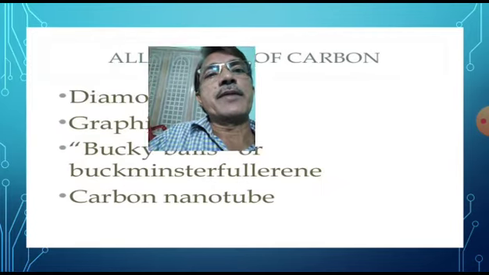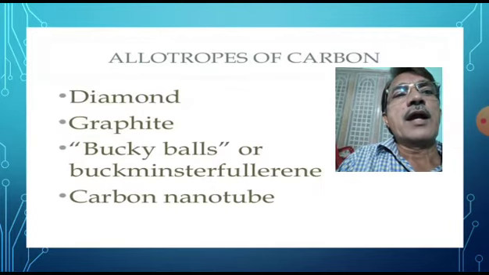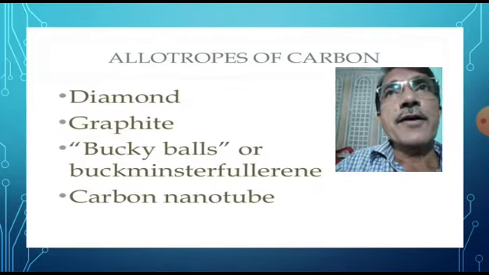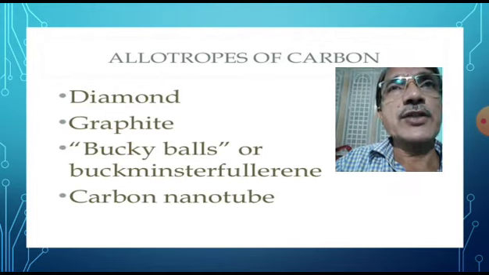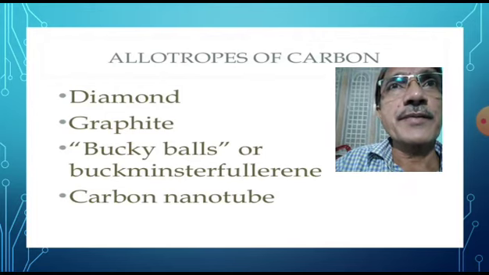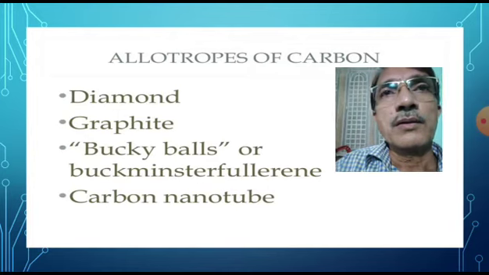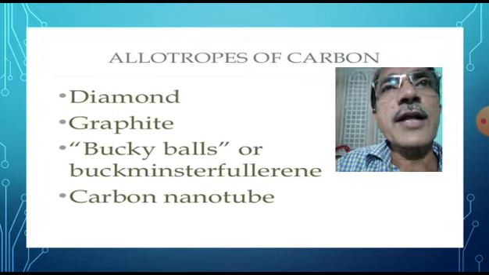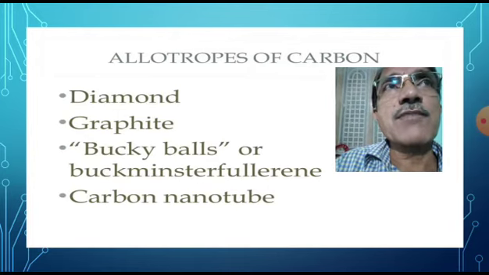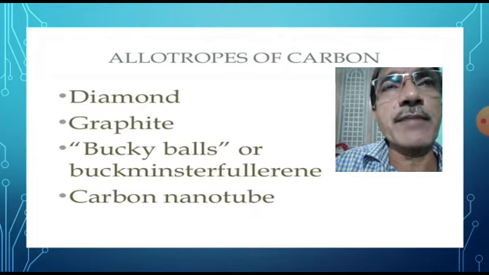Allotropes of carbon. Actually, allotropes of carbon are classified into two types. They are crystalline allotropes and amorphous allotropes. Examples for crystalline allotropes are diamond and graphite.